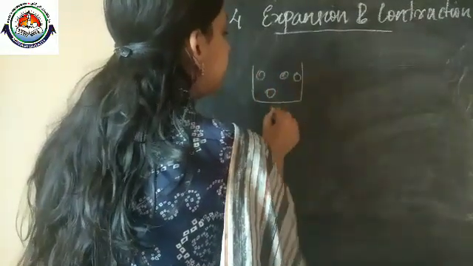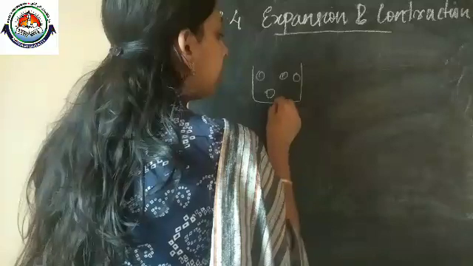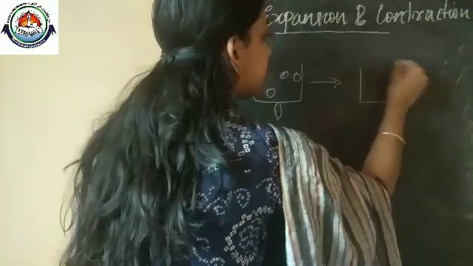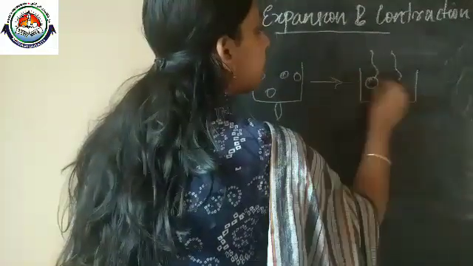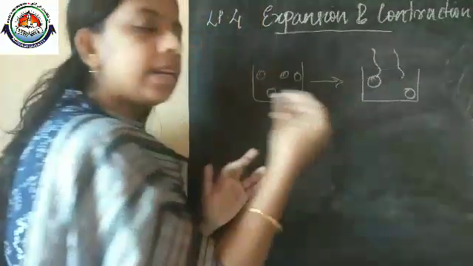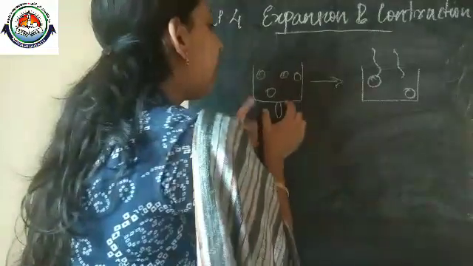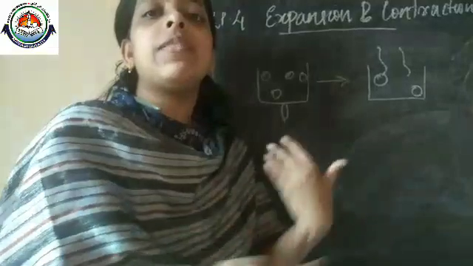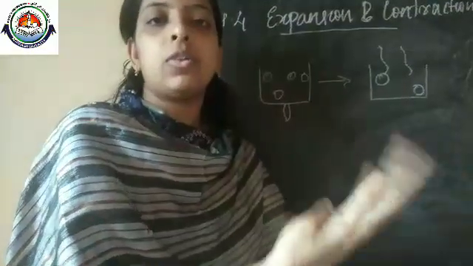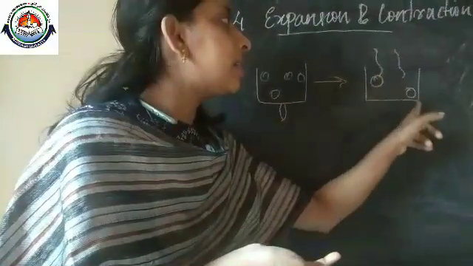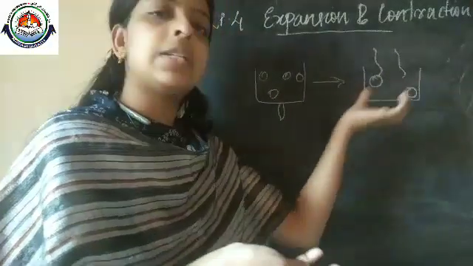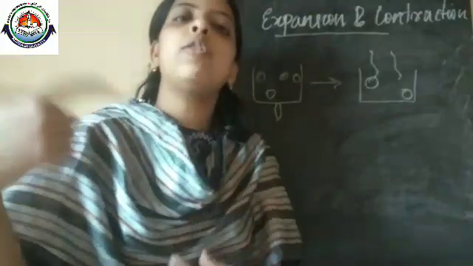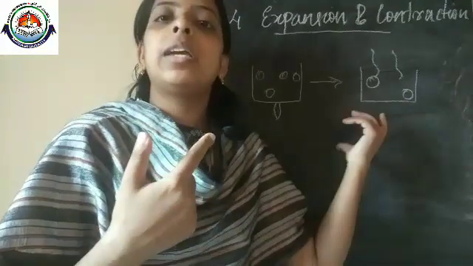beaker like this, the particles are arranged in a certain way. When we heat here, then it becomes gaseous form. At that time these tiny particles are far away. Why? When we are heating, these tiny particles are getting energy, so they will move apart from one place to another. As a result, the distance between them increases. We know that when a liquid becomes a gas, we are heating it.